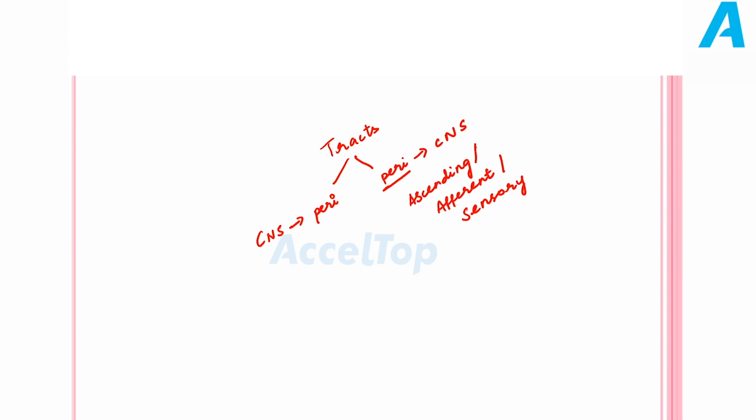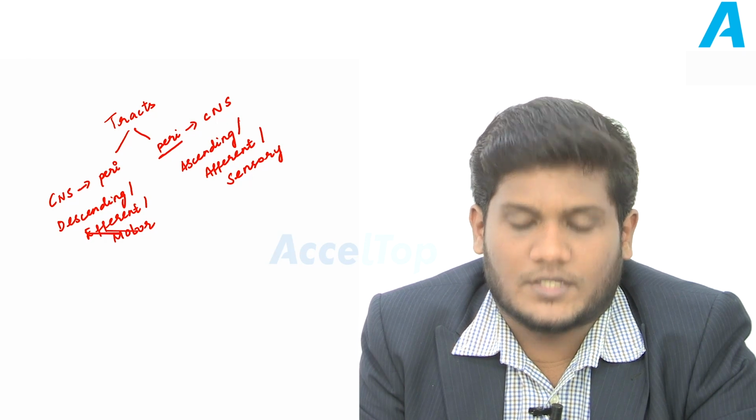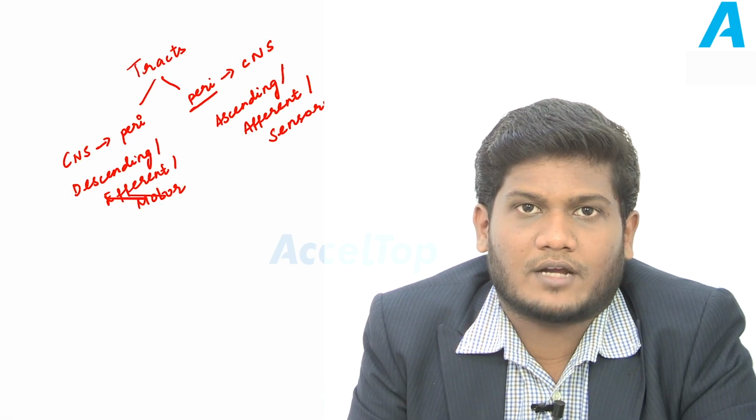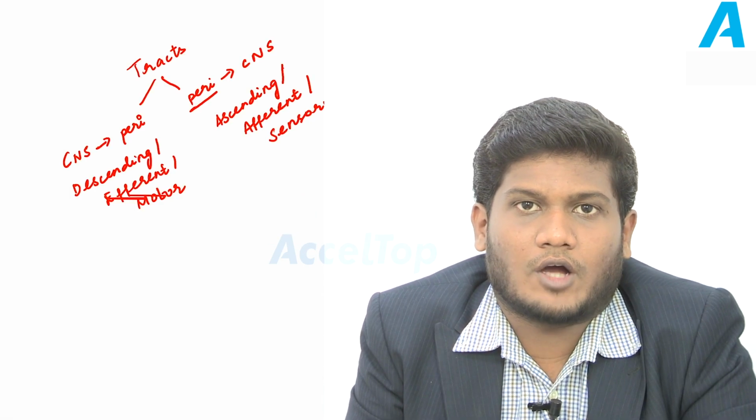Similarly, there are some tracts which start from the central nervous system and go to the periphery. These tracts are called descending tracts. They are also called efferent tracts, and also called motor tracts. Just remember, descending tracts, efferent tracts and motor tracts are all the same. So this is a gross idea about the ascending and descending tracts. We are going to deal with each and every important tract which is commonly asked in our competitive exams.